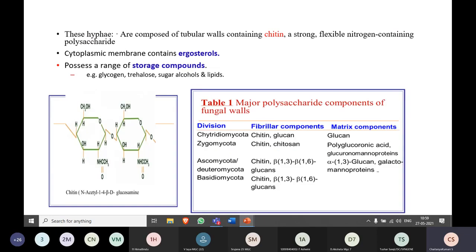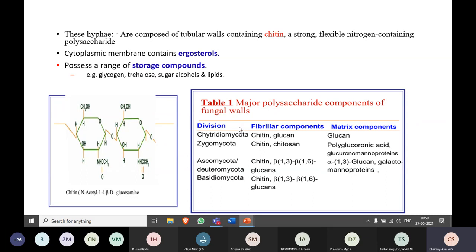Now coming to the cell wall of the hypha. The bacterial cell wall is made up of a peptidoglycan layer, that we know. But the fungal cell wall is made of chitin. Chitin is a strong, flexible, nitrogen-containing polysaccharide. You need to remember this. You can see the structure of the chitin here. These are the nitrogen compounds. It is a polysaccharide, but it contains the nitrogen group.